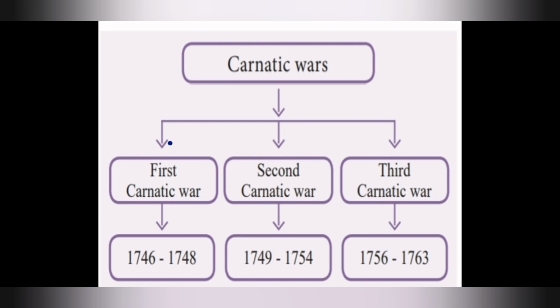Next, this is the flow chart of the Carnatic War: first Carnatic War, second Carnatic War and third Carnatic War. The first Carnatic War was from 1746 to 1748, so 2 years. The second Carnatic War was from 1749 to 1754, 5 years. And the third Carnatic War was from 1756 to 1763, so 7 years. Got it? This is the flow chart of the Carnatic War.